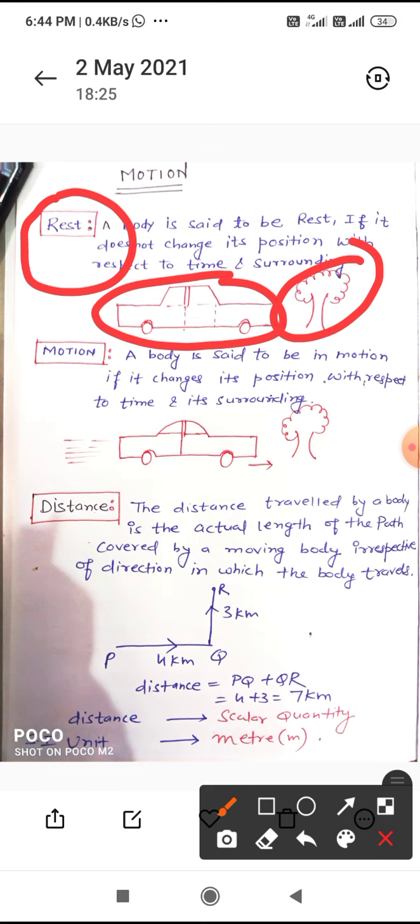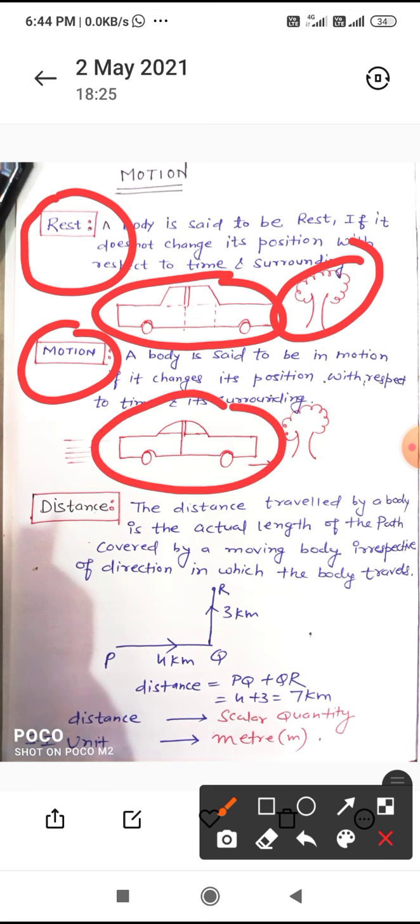The second term is motion. So what is motion? Again, if the body changes its position with respect to time and its surrounding, then we will call it is in motion. Suppose this car is moving now, and after some time it will reach some other place. With respect to the tree, with respect to the surrounding, so with respect to time, the body is going to change its position. So this is in motion.